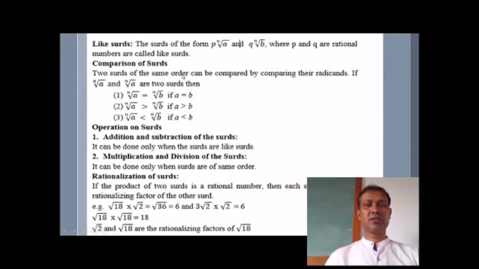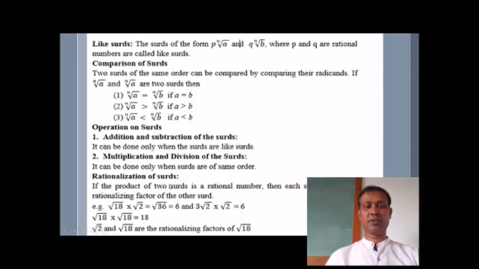Now comparison of the surds. Two surds of the same order can be compared. Same order. So here nth order is given here. In that way, surds of the same order can be compared with the help of these three. Operations of the surds: addition, subtraction, multiplication and division.